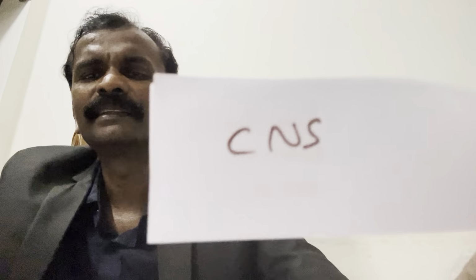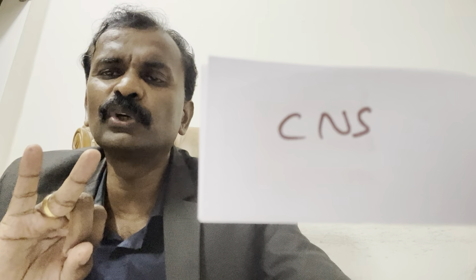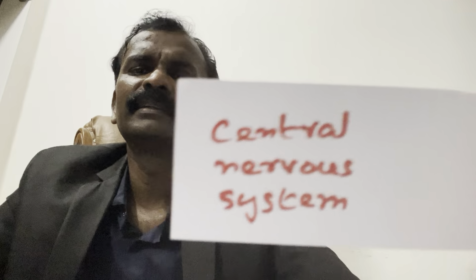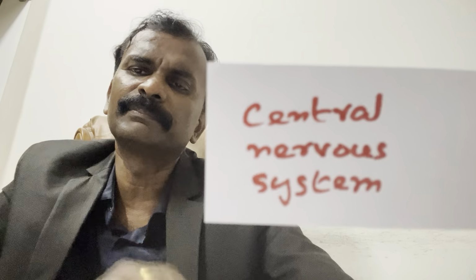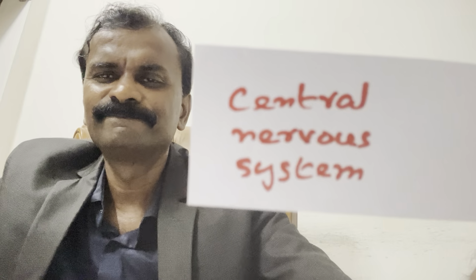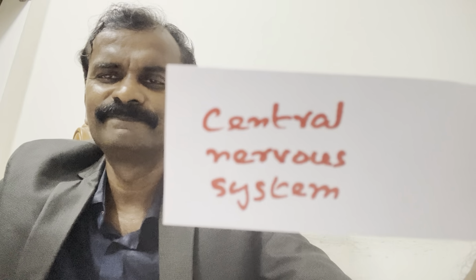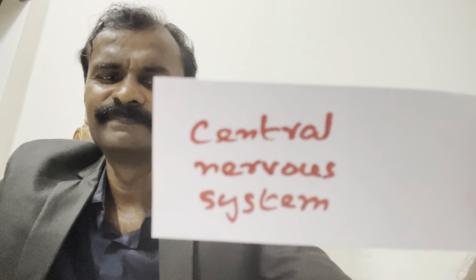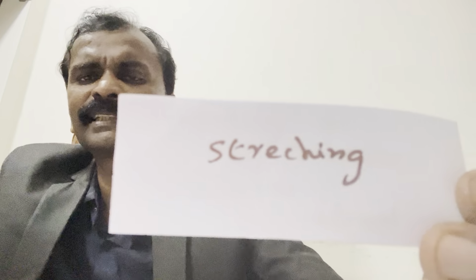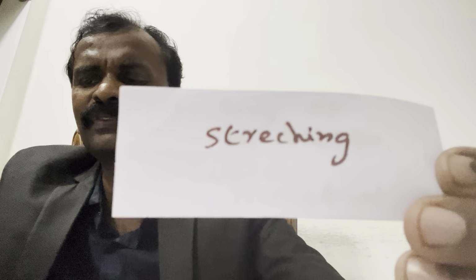Can you expand CNS? Central nervous system. Can you make a question for this?